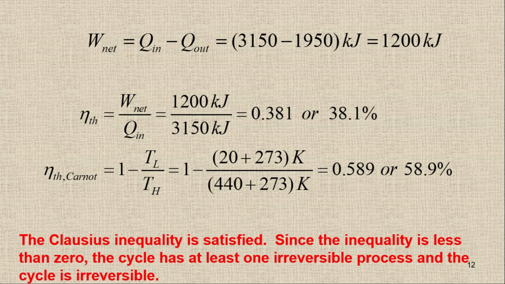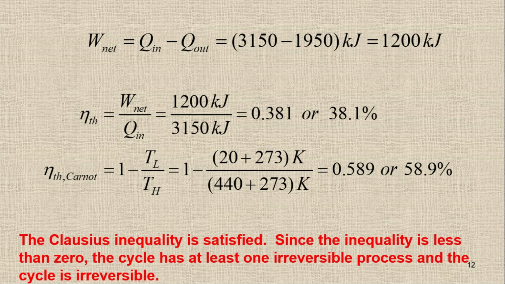In the question, it is asked to find the Carnot efficiency as well. For the Carnot efficiency, we normally use the maximum and minimum temperature, and we have the Carnot formula, which is equal to 1 minus TL upon TH. TL is already given, which is 20 degrees Celsius, so it will be 20 plus 273, and TH is simply 440. Then we have to add 273 to 440 to get the temperature in Kelvin. By solving the formula, we will get 0.589 or 58.9%.